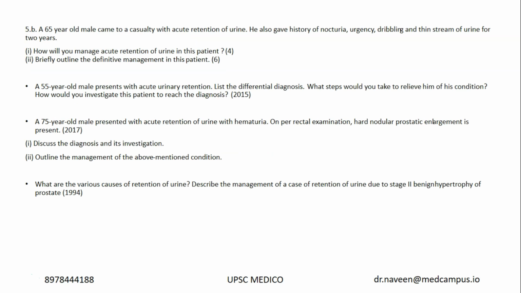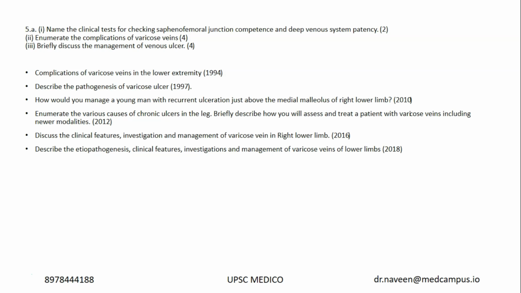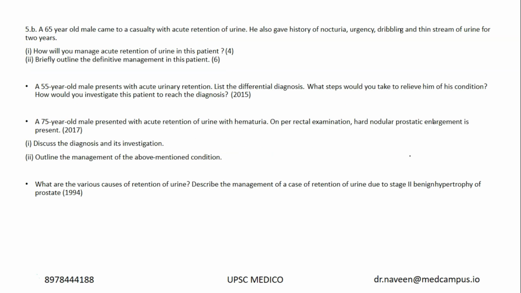But varicose veins is an important topic, and there are many questions. What are the complications of varicose veins in 94? Pathogenesis of the ulcer. How do you manage recurrent ulcer? We also did discuss the management of chronic ulcer in diabetic foot. What are the causes of chronic ulcers? Clinical features and management of varicose vein in right lower limb. So there are so many questions, even in 2018, from the varicose veins point of view.